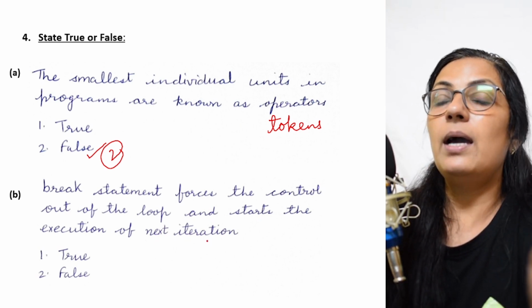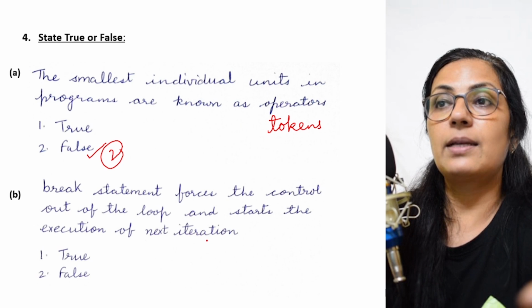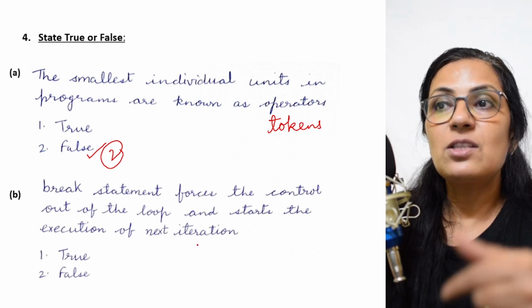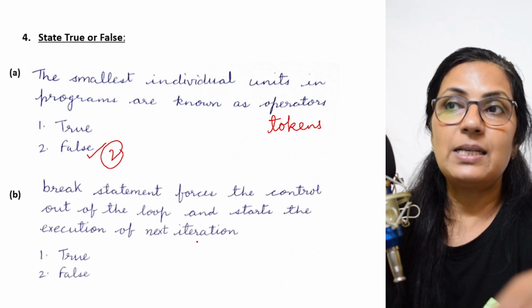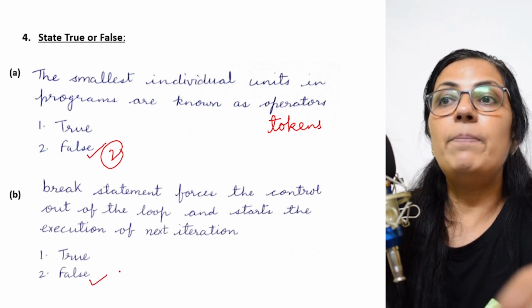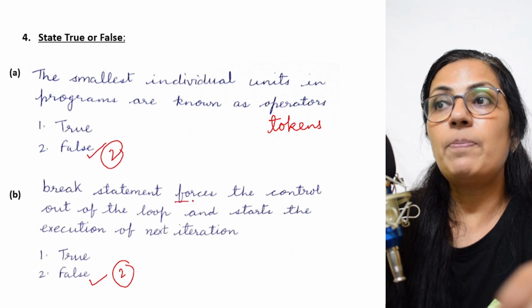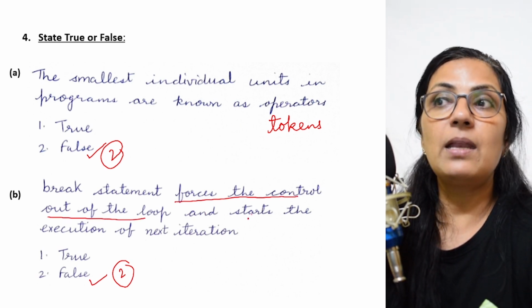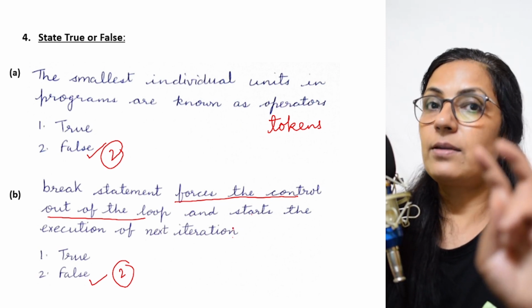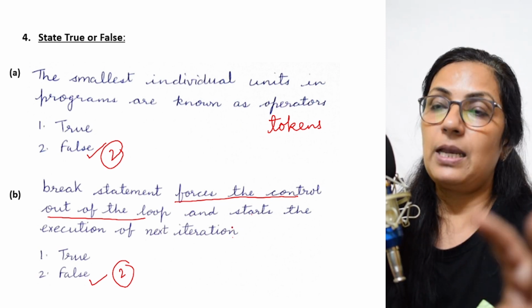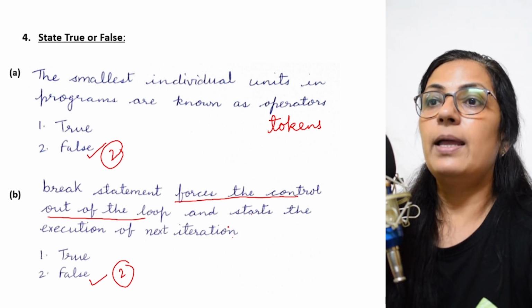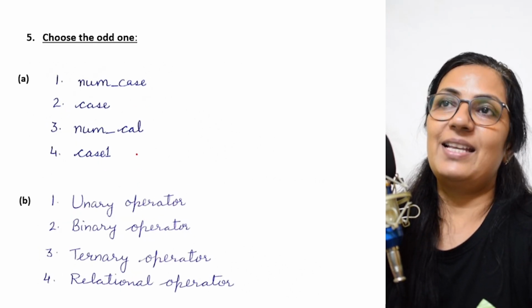No, here it is not correct. It takes you out of the loop, but it does not start the next iteration. So the answer will be false. Although the first part, that it forces out of the loop, is correct, the second part is wrong. And in such type of statements, only if both the parts are correct will the answer be true, right? Now we move on to the next question.